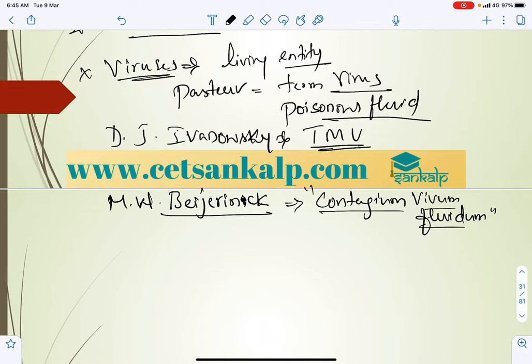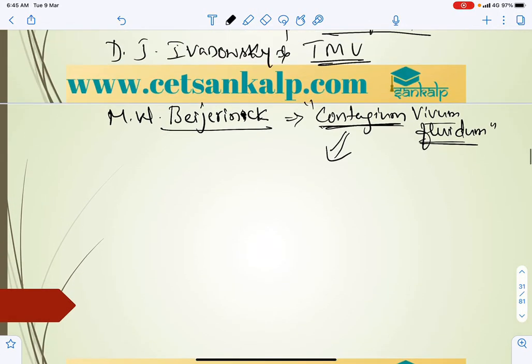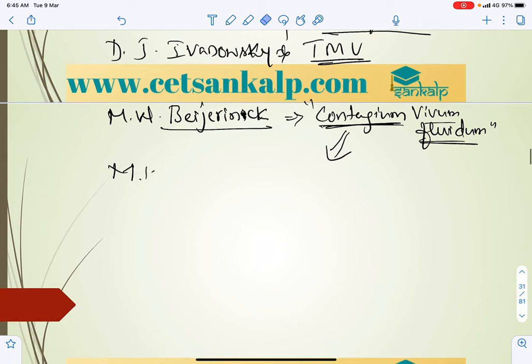He extracted this fluid from the infected tobacco plant, which can affect other healthy plants and cause infection in them.